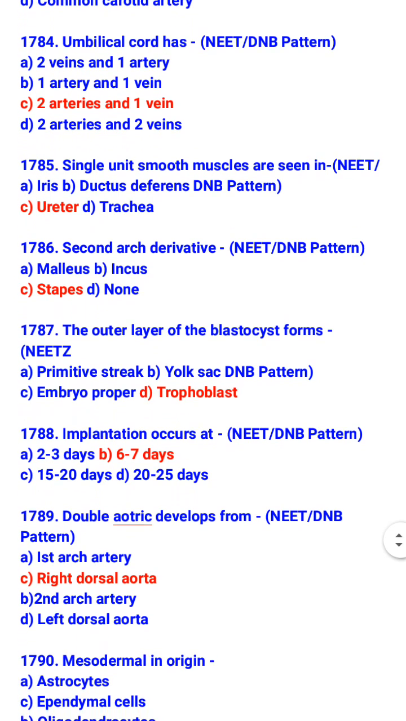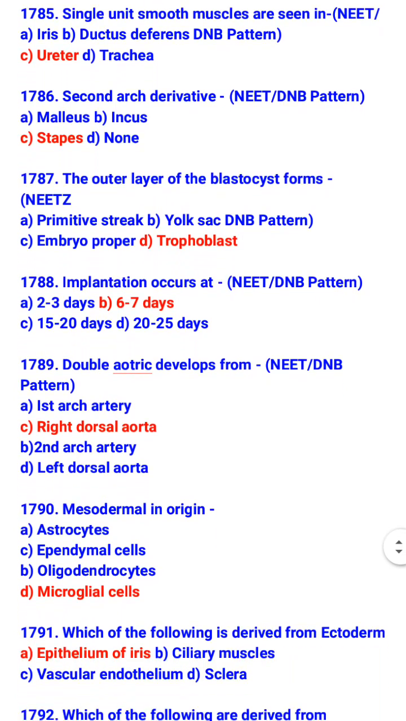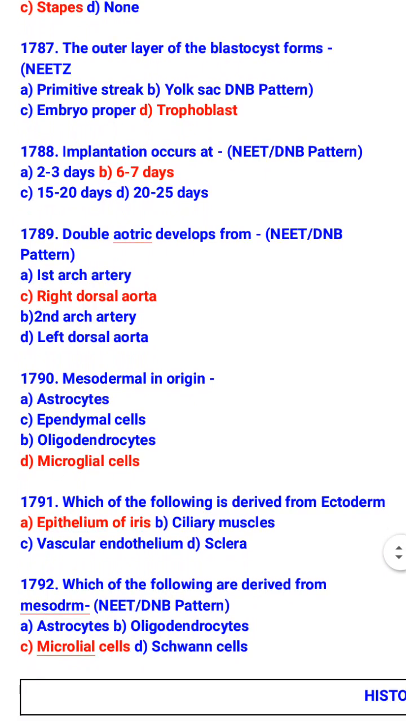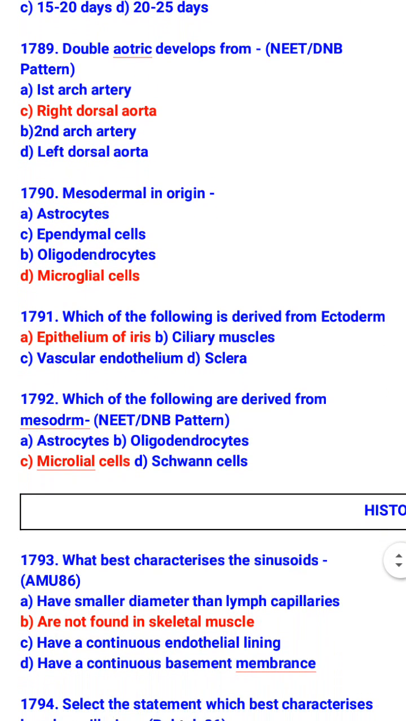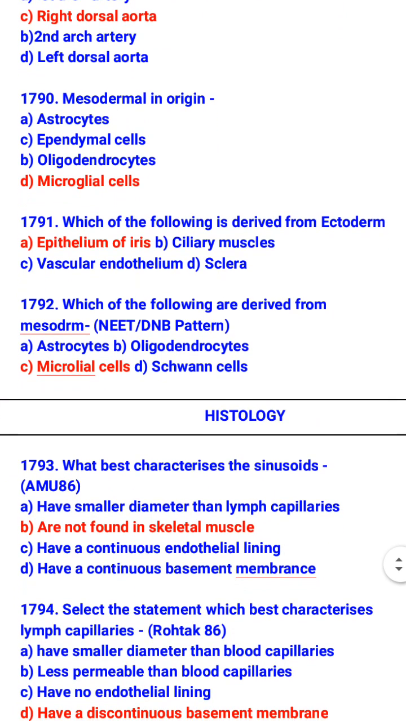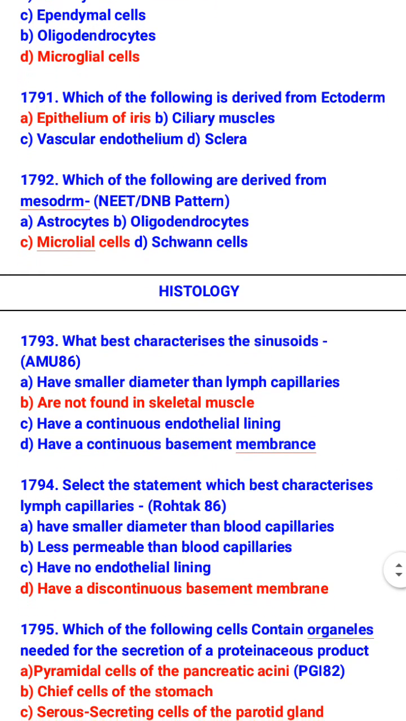The outer layer of the blastocyst forms trophoblast. Implantation occurs at 6 to 7 days. Double aorta develops from right dorsal aorta. Mesodermal in origin is microglial cells. Which of the following is derived from ectoderm? Epithelium of iris. Which of the following are derived from mesoderm? Microglial cells. Now histology.